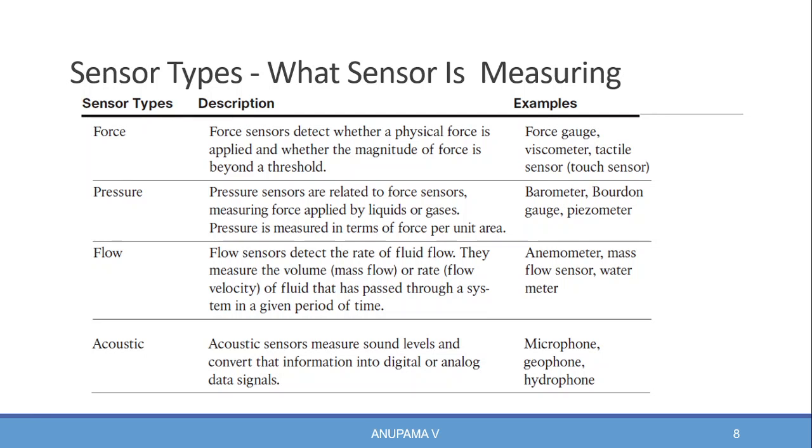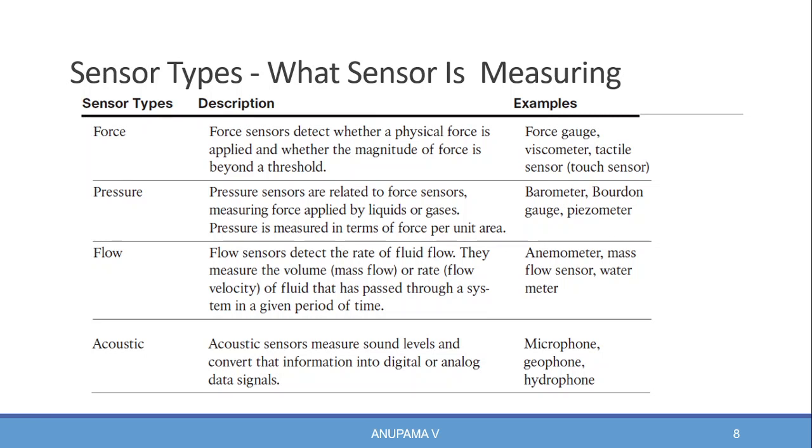Next sensor type is pressure. It is related to the force sensor. It measures the force applied by liquids or gases. Pressure is measured in terms of force per unit area. Examples for pressure sensors are barometer, gauge, etc.